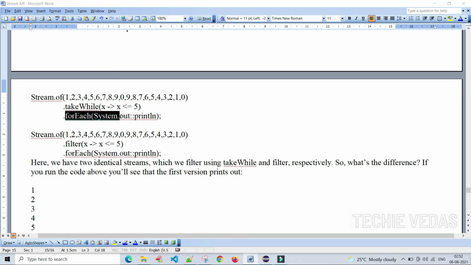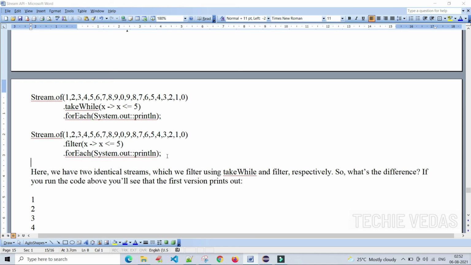We are printing the data, and see here Stream.of, same list of elements, the same condition and same printing. Here we have two identical streams, which we filter using takeWhile and filter respectively. So what's the difference here?